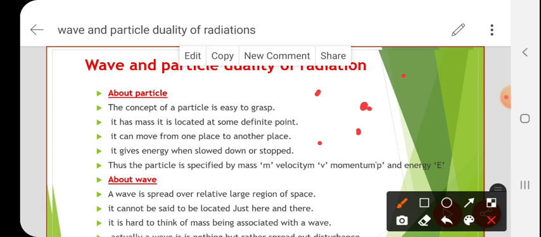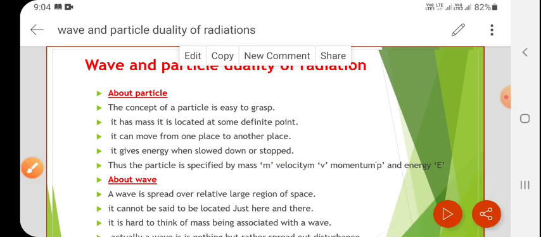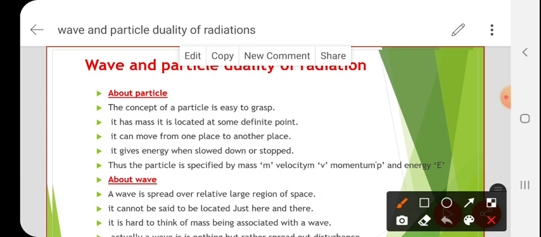And next, third point is it can move from one place to another place. So see here, at the beginning it is at this point, and after a certain time if it is present at this point, that means it is moving in this direction. Okay, so it can move. So a particle has to move, that is the thing.